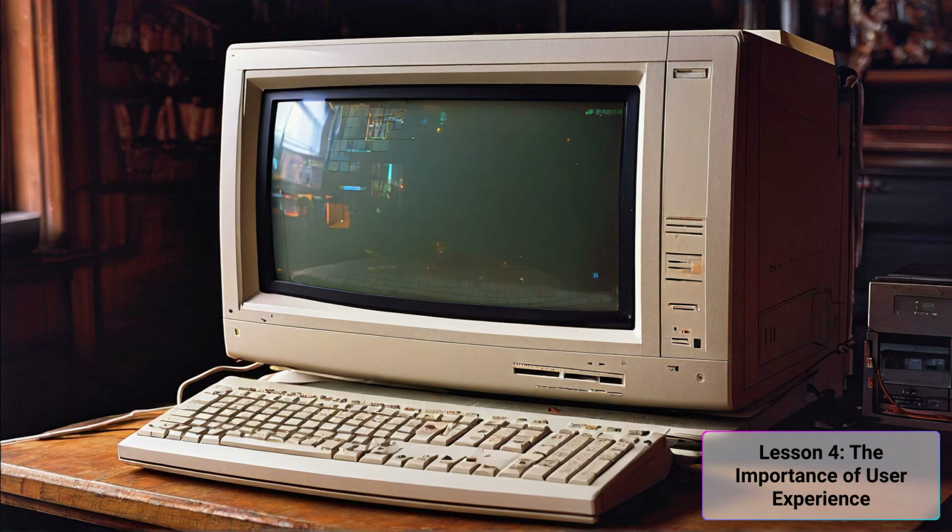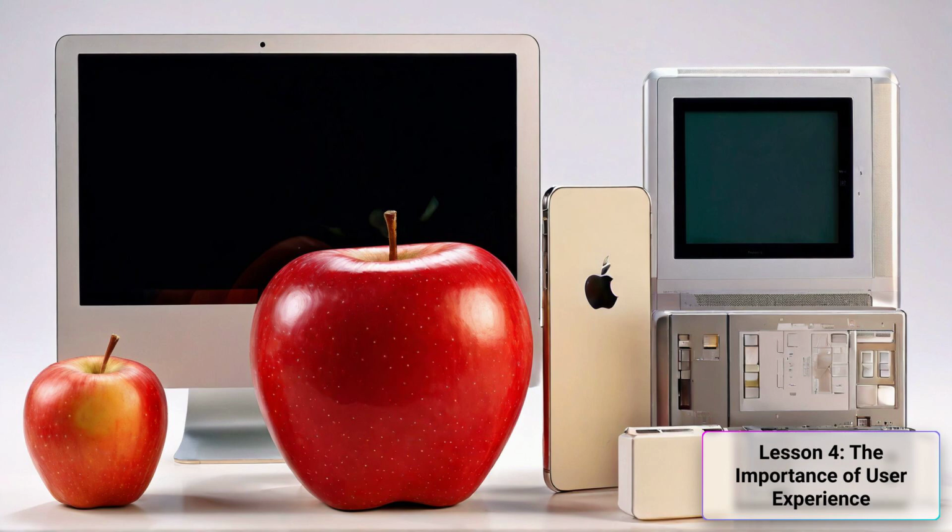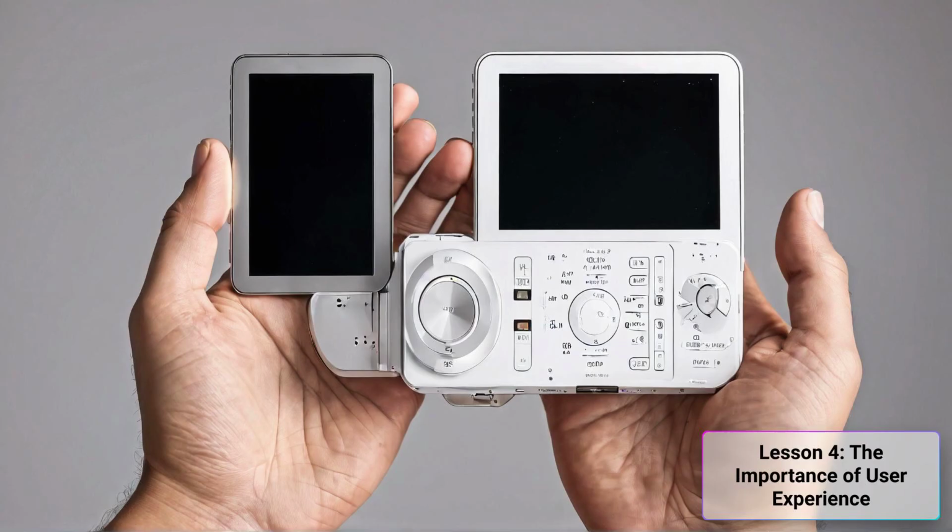From the first Macintosh to the iPhone, every Apple product was designed with meticulous attention to user experience. Jobs firmly believed that technology should simplify people's lives, not complicate them. That's why he focused on eliminating any barriers that could frustrate or confuse the user. A clear example of this is the graphical user interface of the Macintosh, which revolutionized the way we interact with computers. Instead of complicated command lines, Jobs introduced icons and windows that anyone could understand and use.